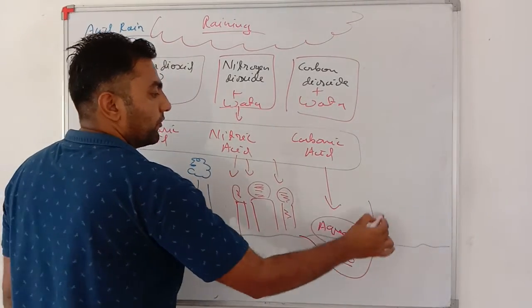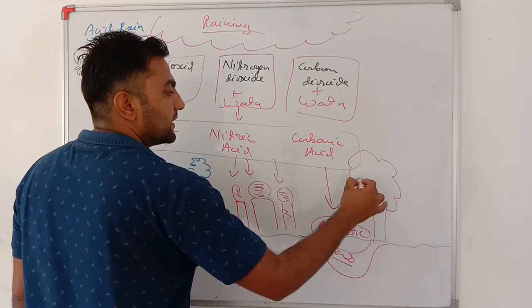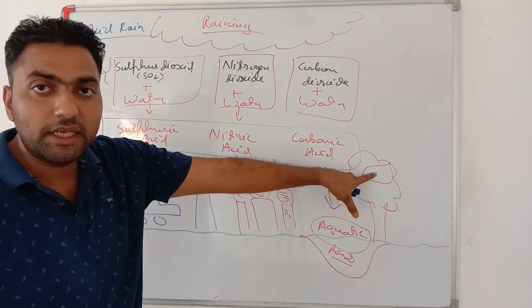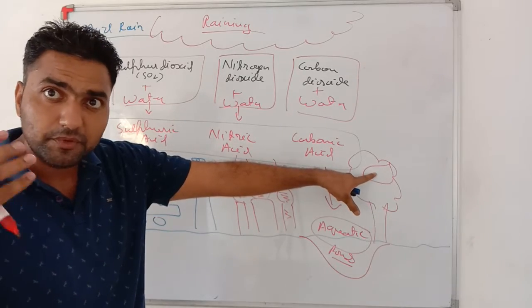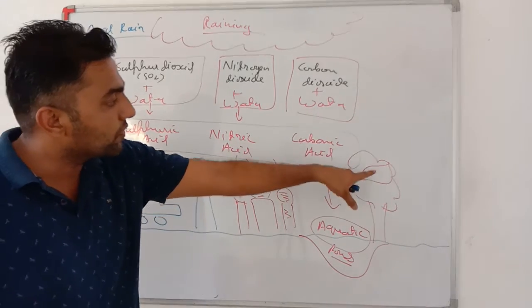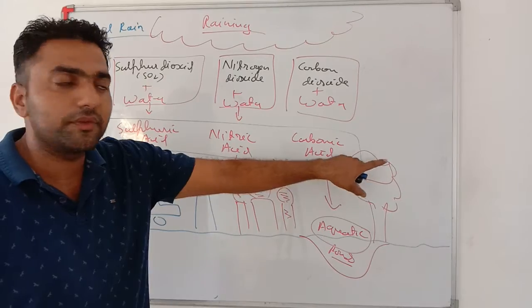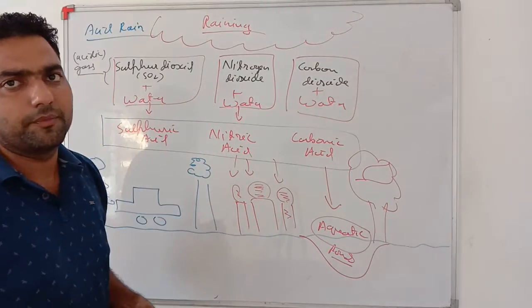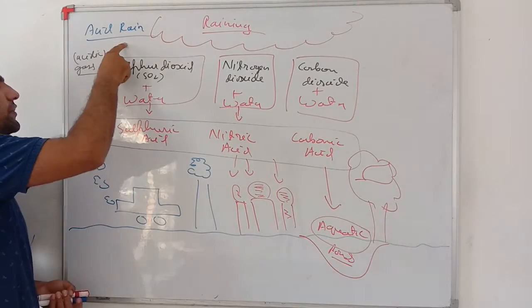Very important, when this acid rain falls on the plants, the leaves get dried up. Why? Because this corrodes or kills the chlorophyll or the cells of the leaf, and the plant starts drying up. So these are the side effects of acid rain.